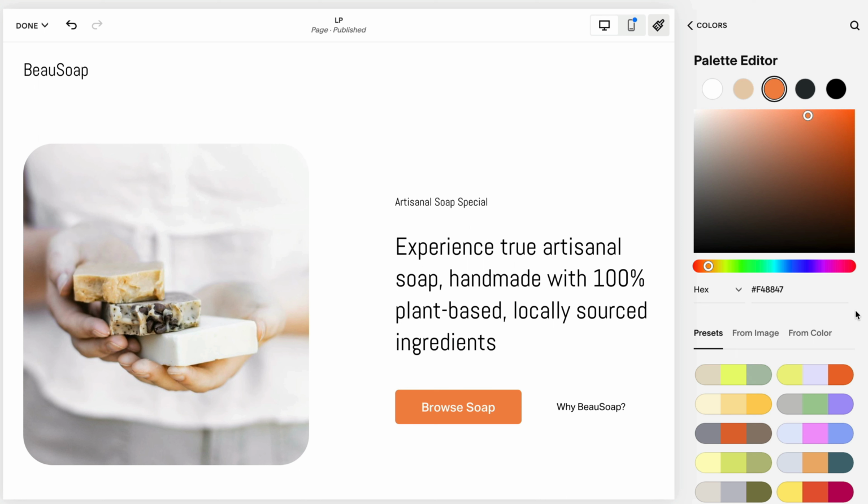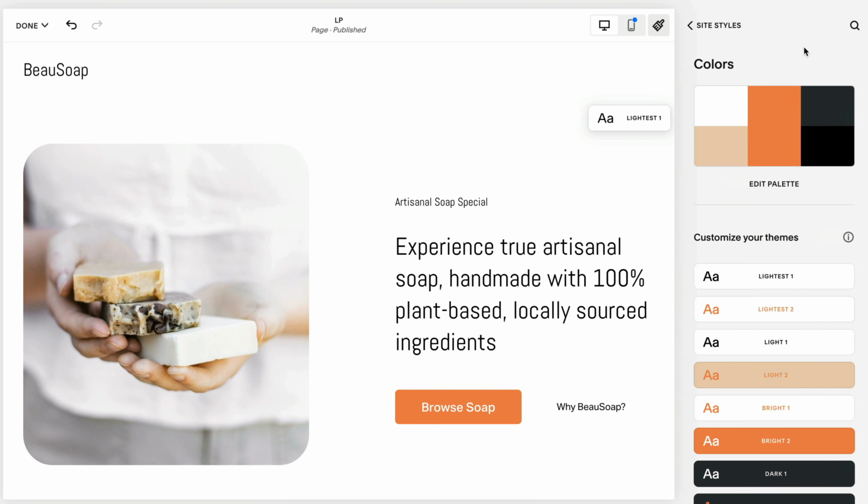So now you've gone through everything, and you've selected your palette. Now you go back to Colors, and you'll notice this section has the theme, which is lightest 1. So if we were to go and change this section to dark 1, it would change the background to this scheme assigned to here. So now what I want to do is change the background color on everything with lightest 1 to a slightly more earthy light brown.